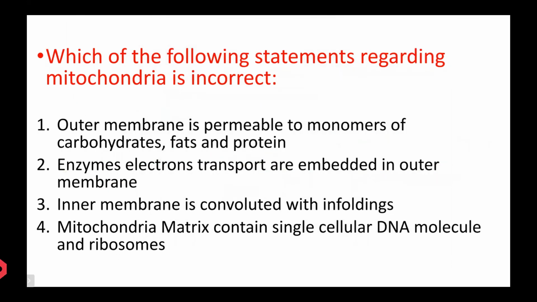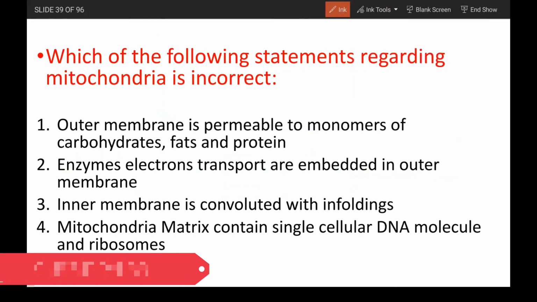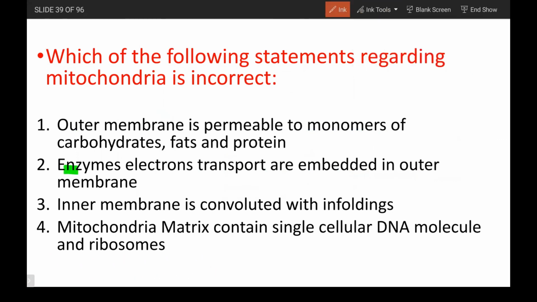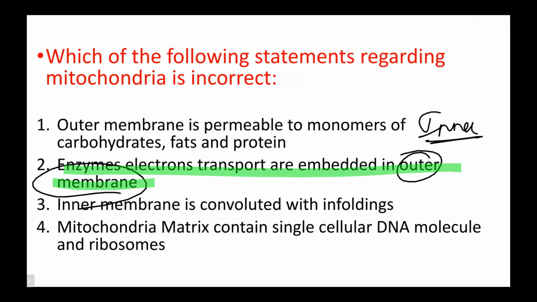Which of the following statements regarding mitochondria is incorrect? Again, the second one is going to be incorrect. Why is it incorrect? Because the electron transport carriers are all present in the inner membrane, not in the outer membrane. Okay, this is a very big silly mistake. Other things are all fine. The inner membrane is convoluted with infoldings, yes. It contains a DNA molecule, yes.